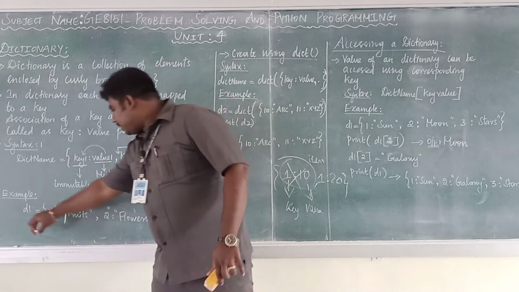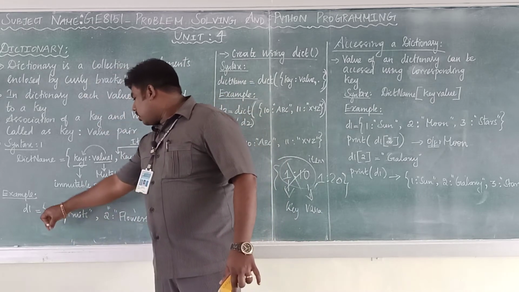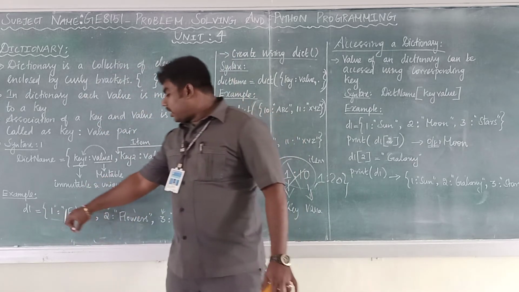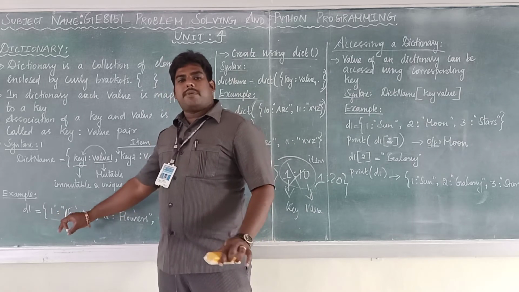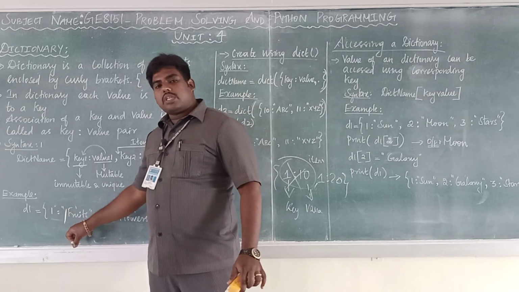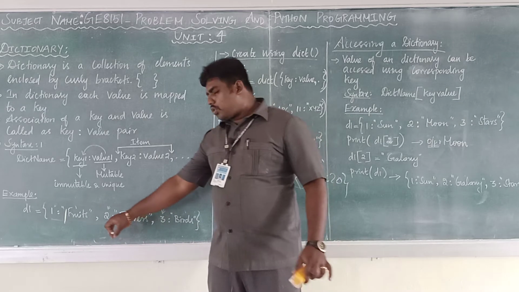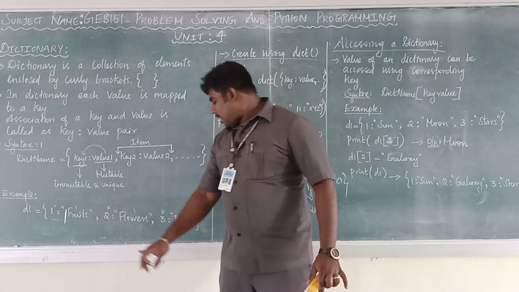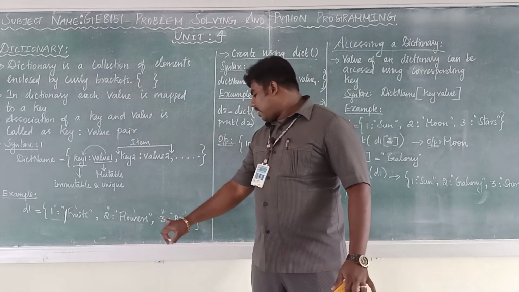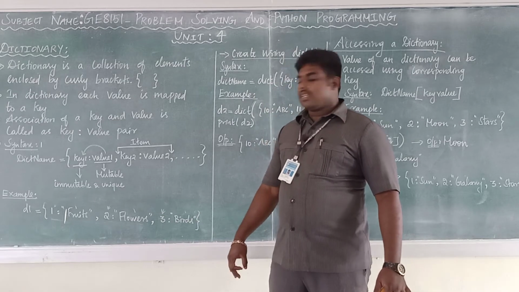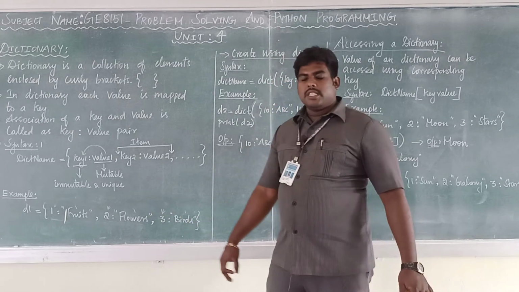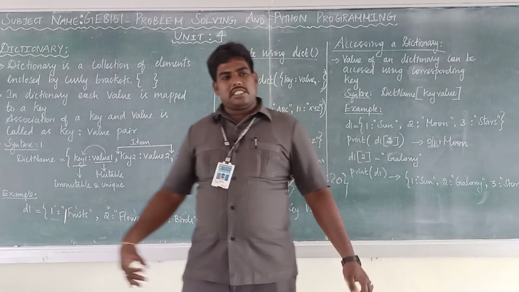See this example: D1, the dictionary name, curly brace, and 1 is the key. Every value is mapped with a key. 1 is the key, fruit is the value. Here 2 is the key, flower is the value. Here 3 is the key and birds is the value. It's a key value pair. This is the way we can create a dictionary.